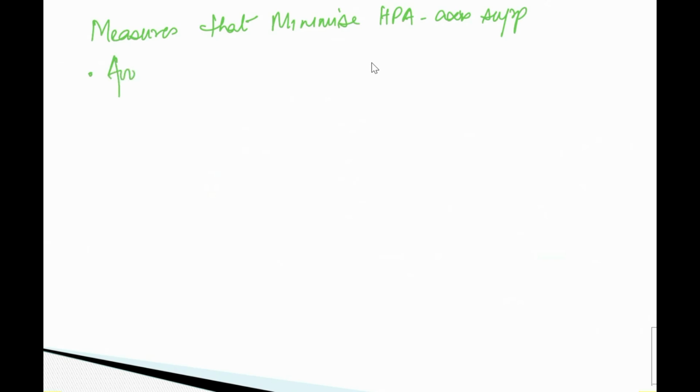Now how to minimize it? What measures can we take to minimize HPA axis suppression? First of all, try to avoid steroids. Don't give them; try to avoid steroids.